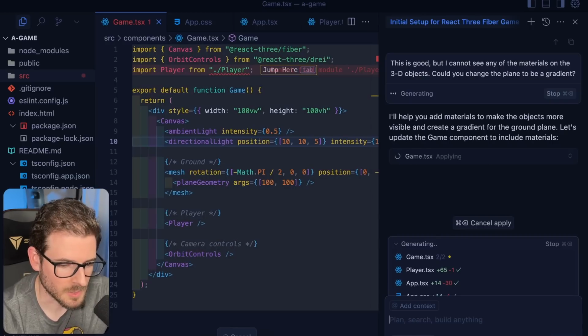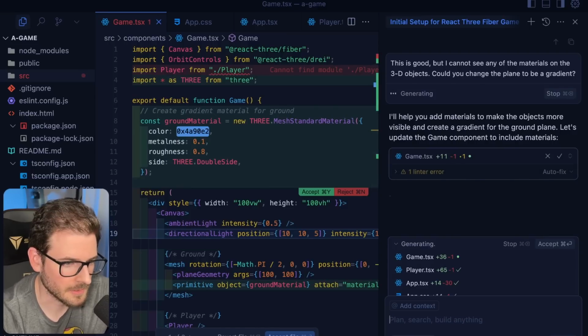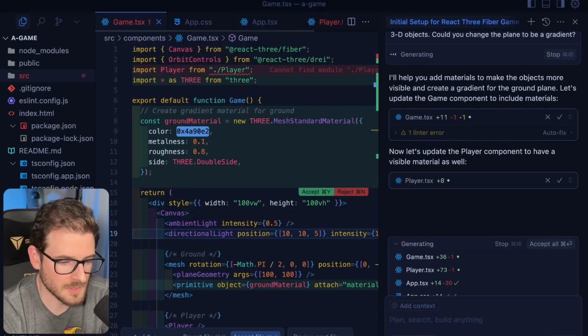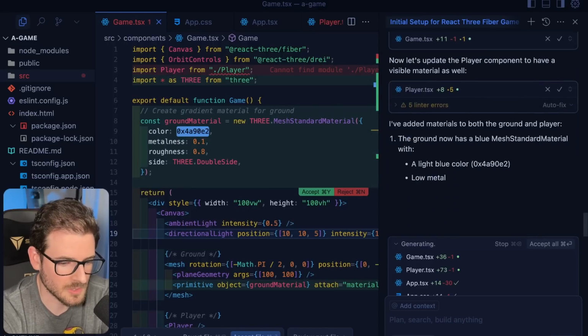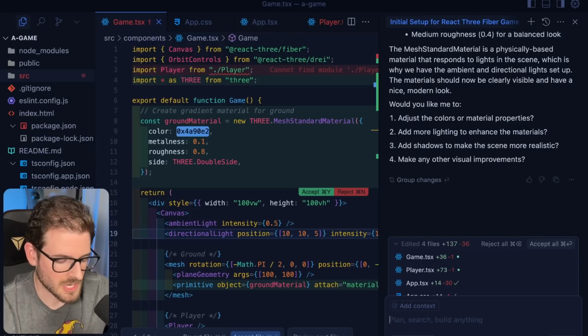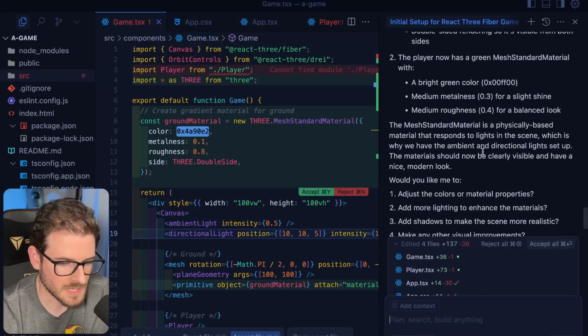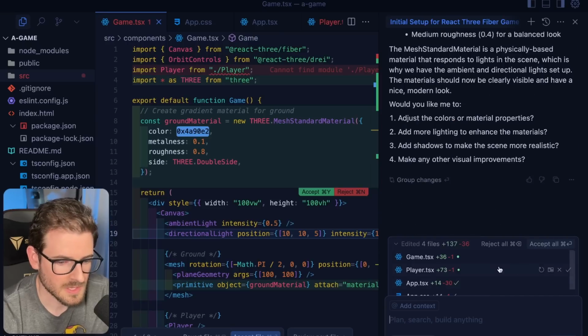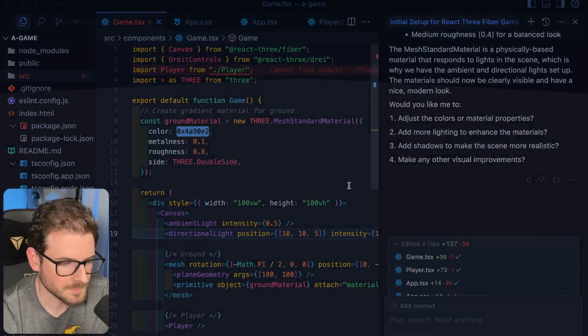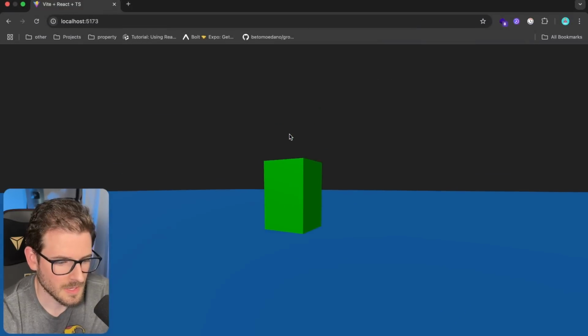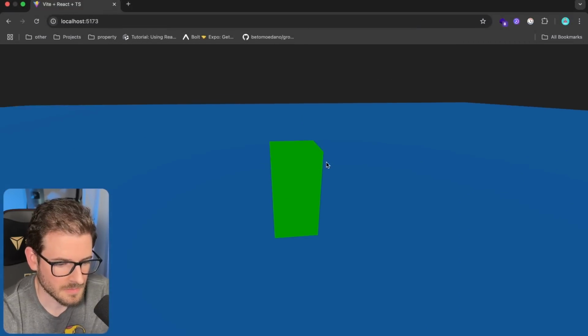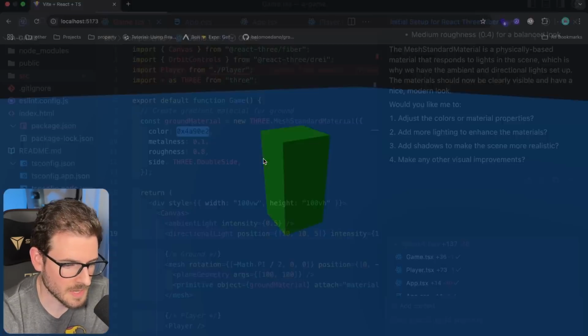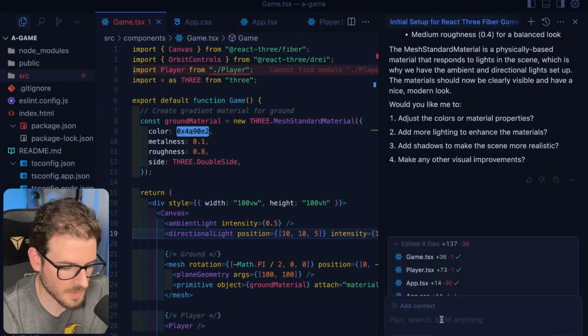Could you change the plane to be a gradient? Go ahead and give it some big words so it has to think a little bit harder, a gradient, you know? But to be serious, I have found if you give it really specific things, it can do a much better job. If you give it a really generic sentence, like one sentence with no detail, it can struggle as well. So anyway, this looks like it's done. Let's just accept all. And now we have a little bit different. We can kind of see the ground, but I set a gradient. So I want it to really just figure out how to do a gradient here.